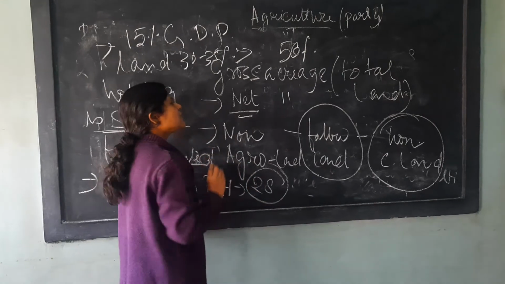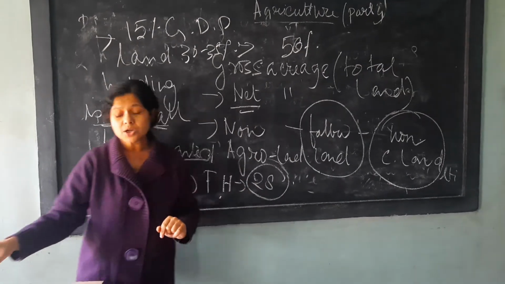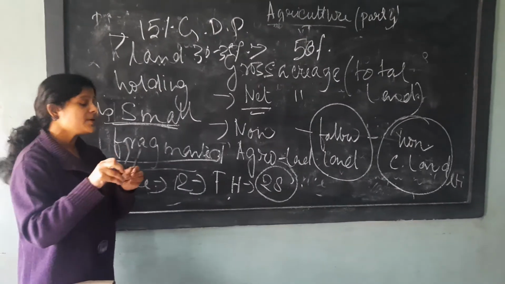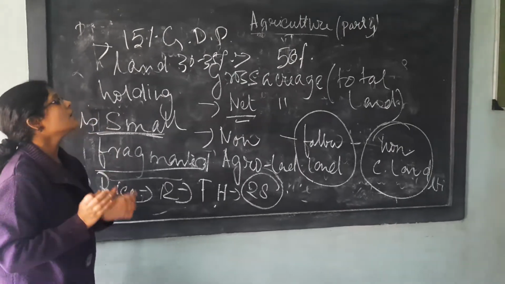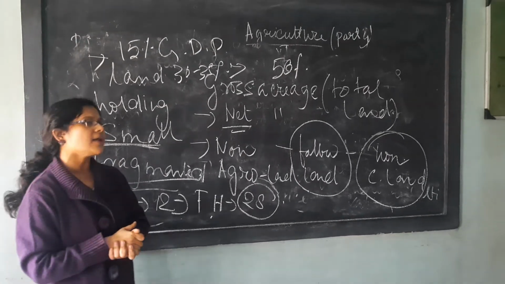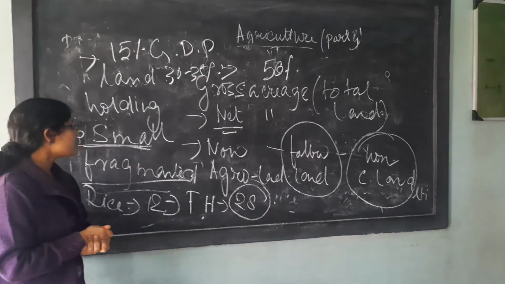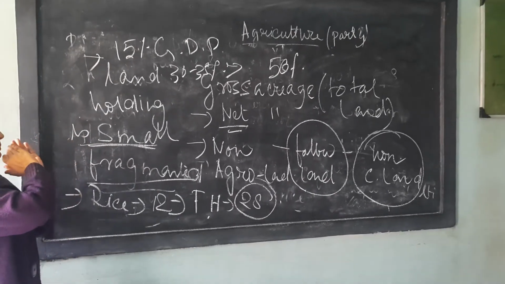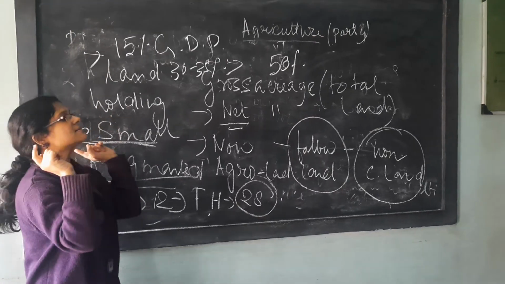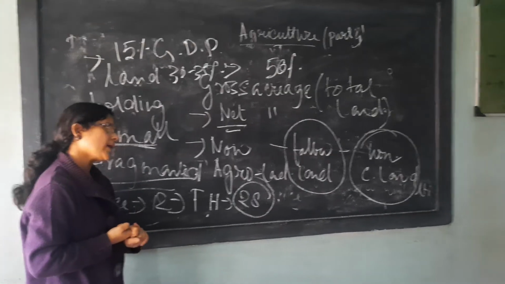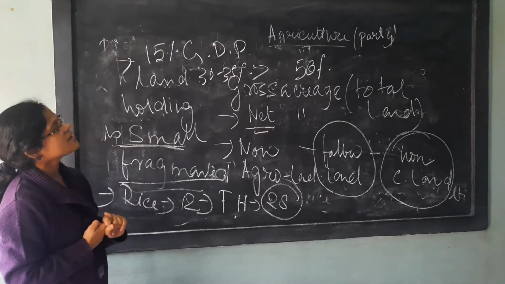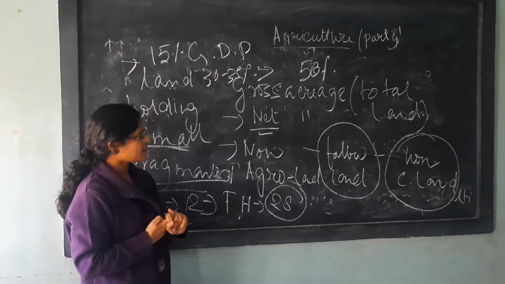It is the duty of the government to increase the size of the net acreage land so that the size of land holding will increase. Okay, thank you. In the next class I will give the concept of market and marketable surplus.